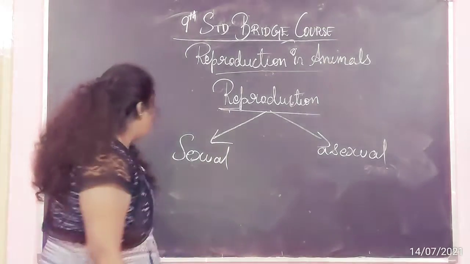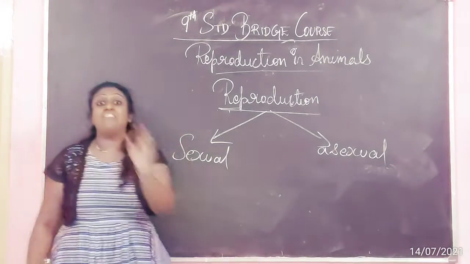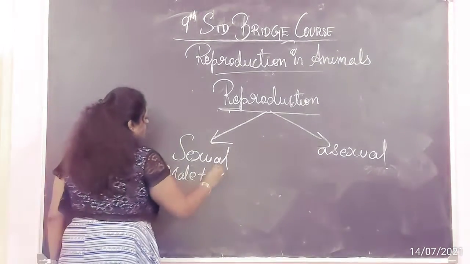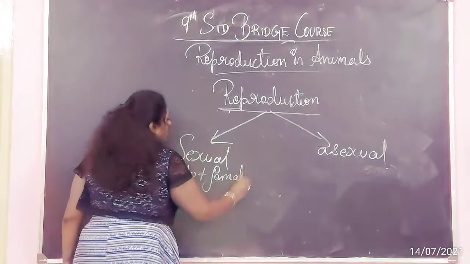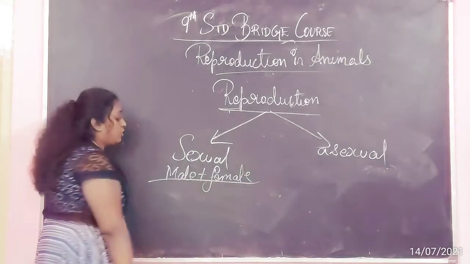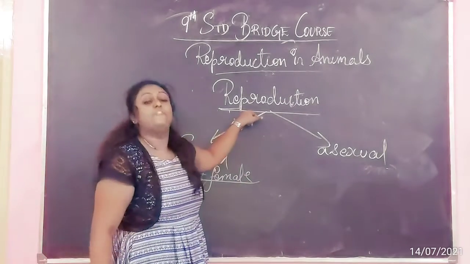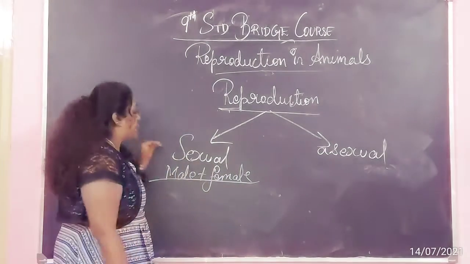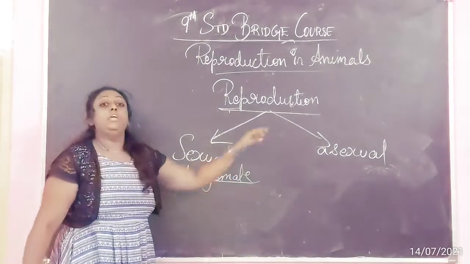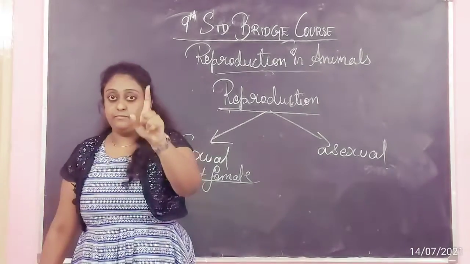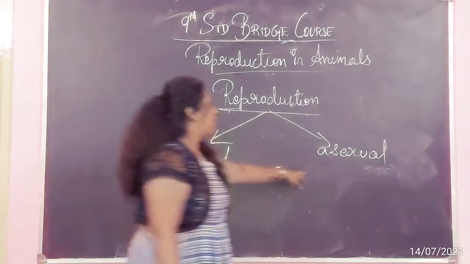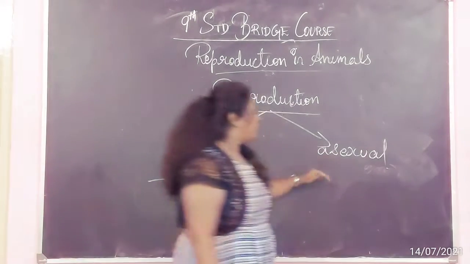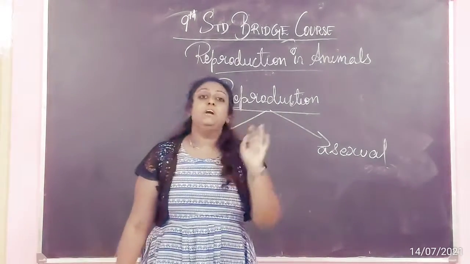So when both male and female contribute in the process of reproduction, that time we call it sexual reproduction. If only one sex is included, if only one individual is included, that we call asexual reproduction.